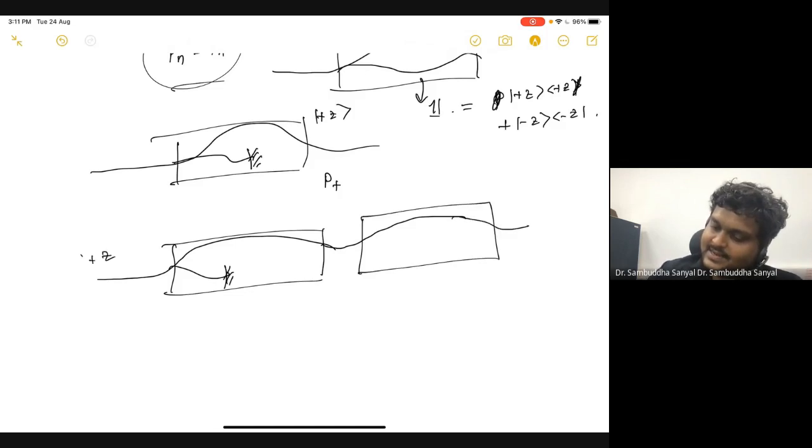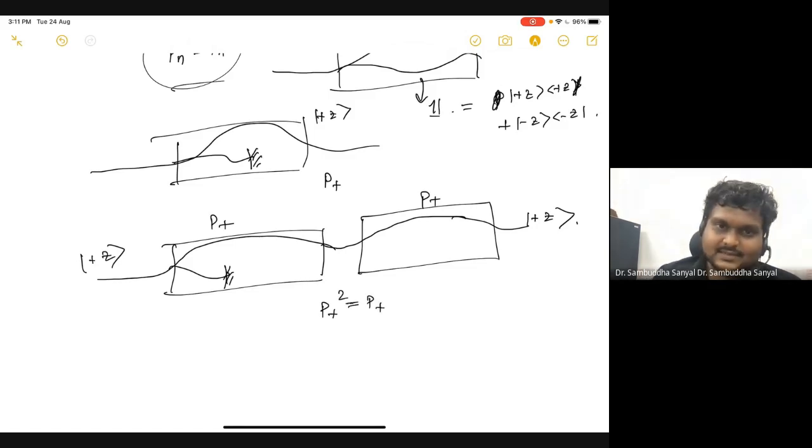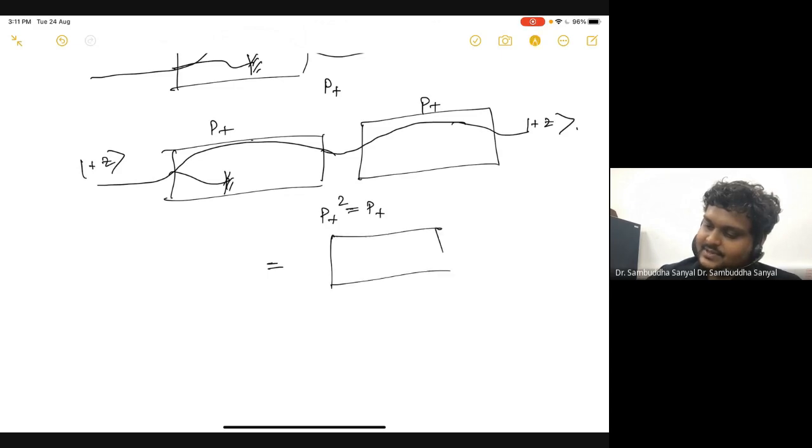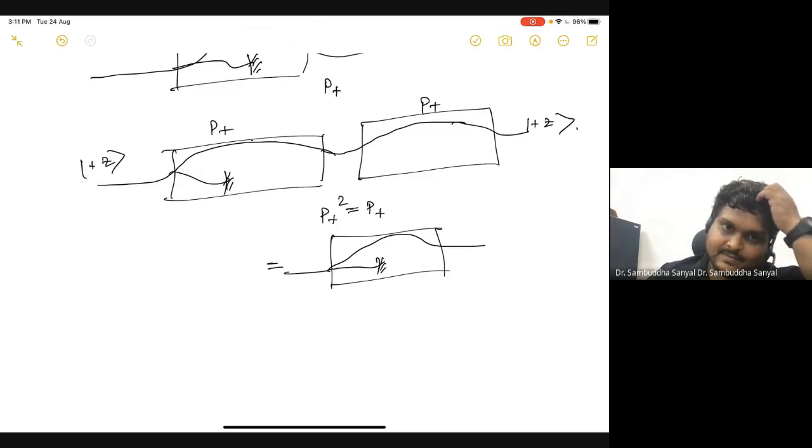So if you have a plus Z, you do a P plus and P plus, you get a plus Z. So that is basically saying P plus square is P plus, because here also you get a plus Z. Okay. Now similarly, you can continue this argument because P plus means this and P minus is basically blocking the second one. So this statement is equivalent to doing this. So this is basically saying P plus is equal to P plus, right?